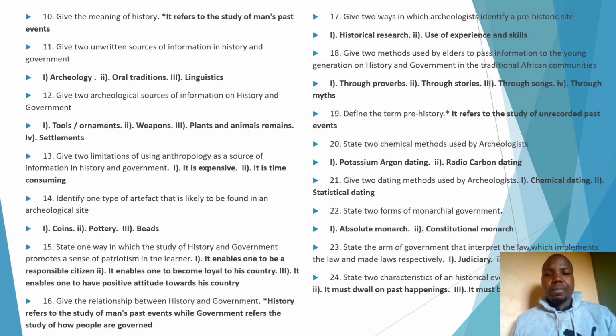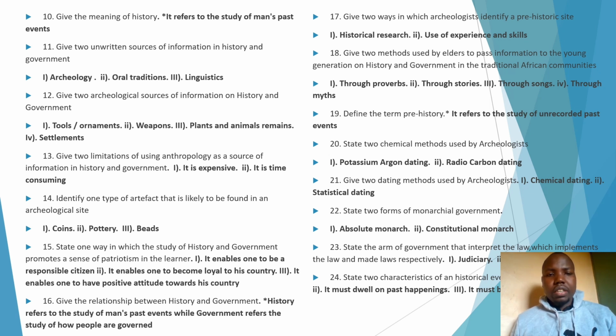Question 13. Give 2 limitations of using anthropology as a source of information in history and government. These questions still take us to the first question. I told you that as a historian, especially when you are reading about sources of information on history and government, ensure that in the three main sources you look at advantages and also disadvantages, because you could be asked. So take note of that. Now, we are saying number one, it is expensive. It is also time consuming.